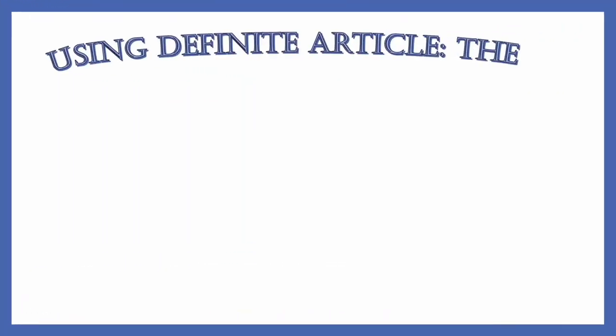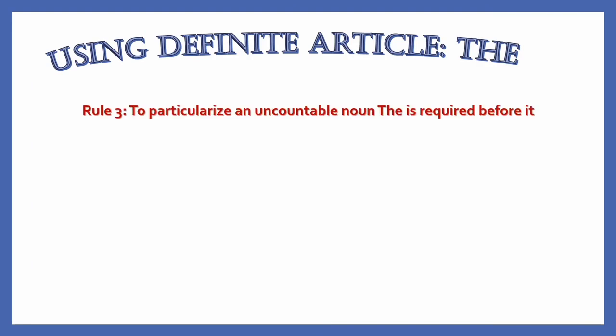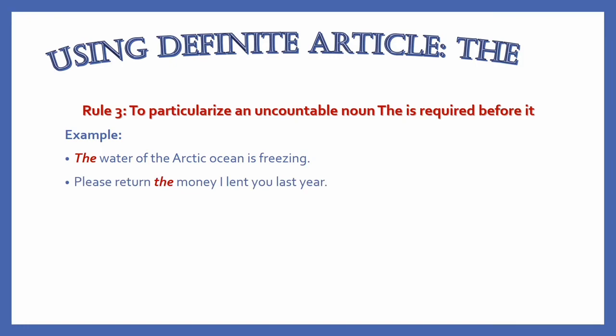Rule number 3. To particularize an uncountable noun, the is required before it. For instance, the water of the Arctic Ocean is freezing. Please return the money I lent you last year.